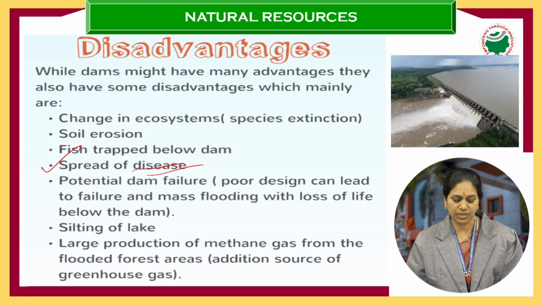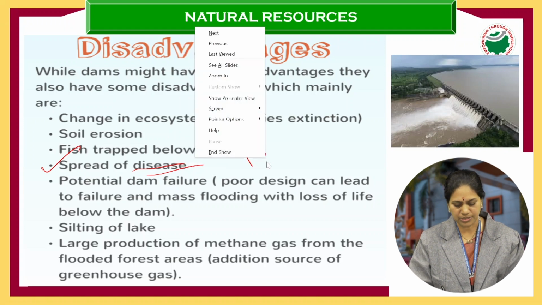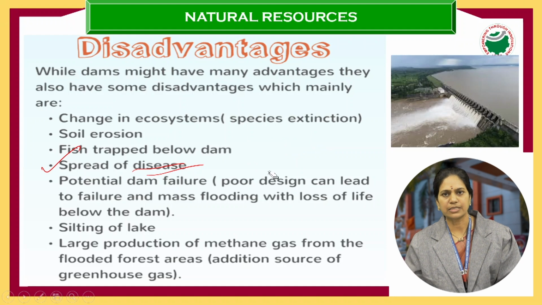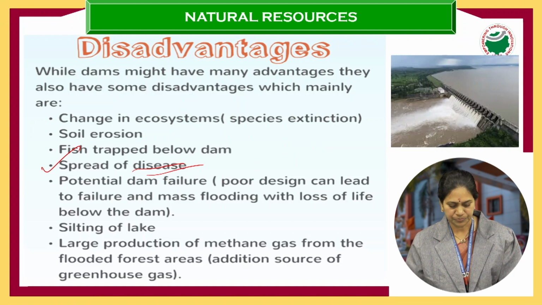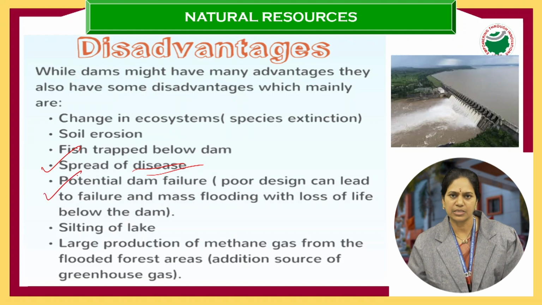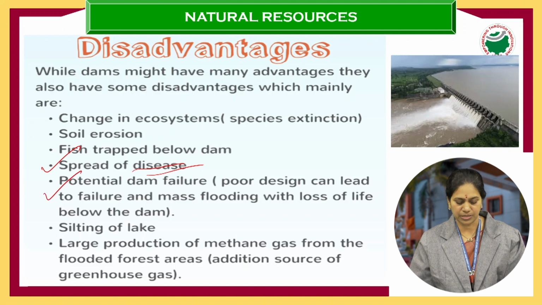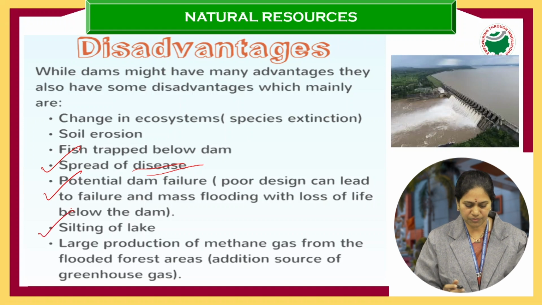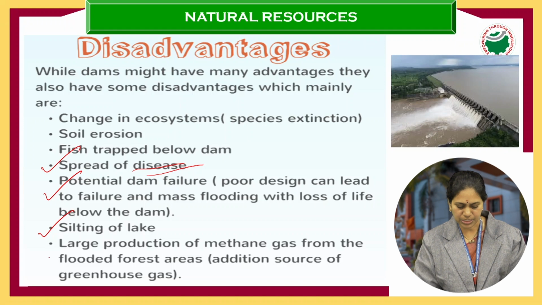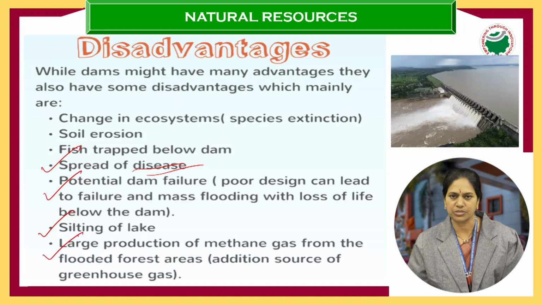Definitely we have vector-borne diseases, causing continuous problems in the nearby villages. That is one issue. Then poor design of the dam can lead to failure and mass flooding. That is an issue. Silting of the lake, yes, of course. And large production of methane gas from the flooded forest areas.